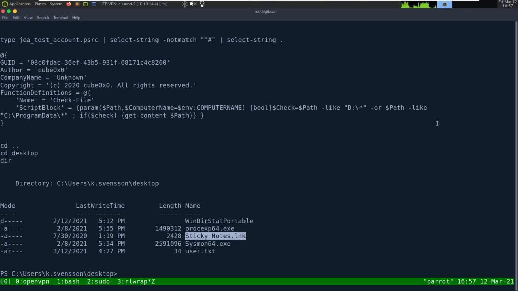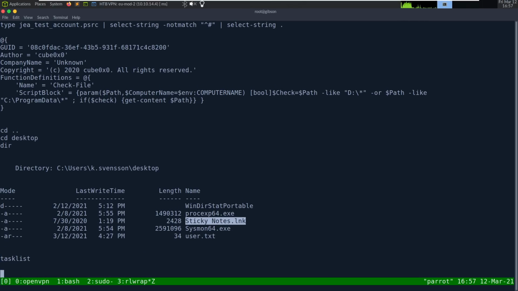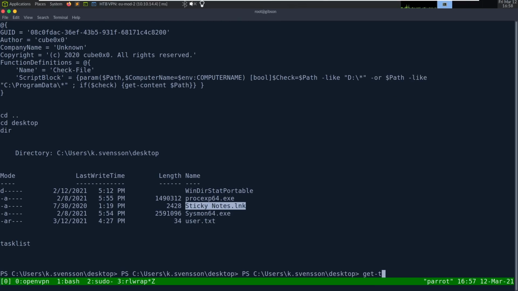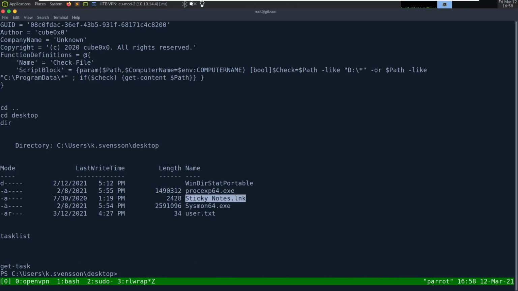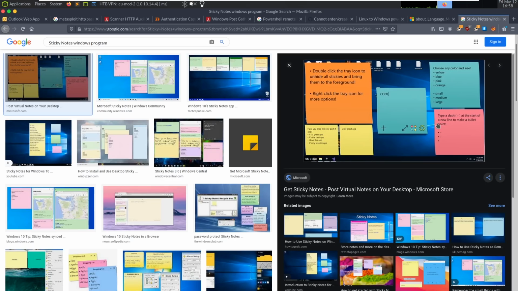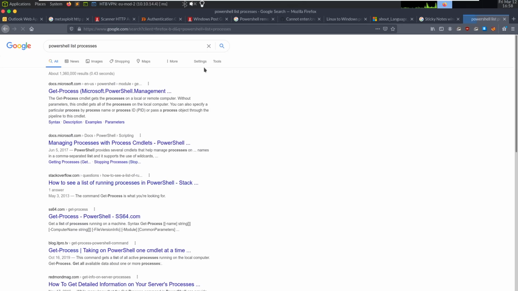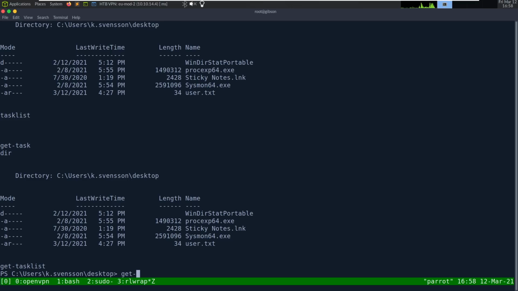So we can probably use Process Explorer. If we look at task list, maybe like get task would have been better. Maybe get task list. Is it get task or get task list? PowerShell list processes. Get process.